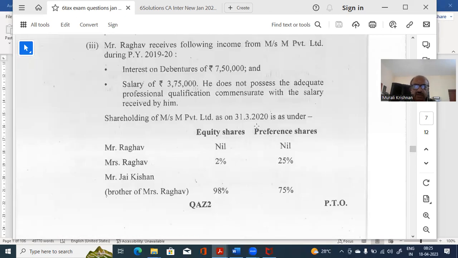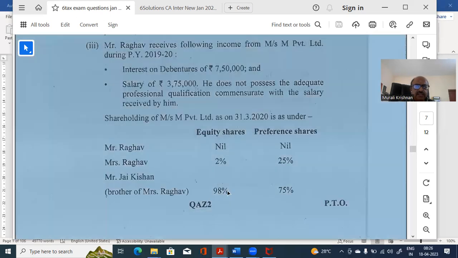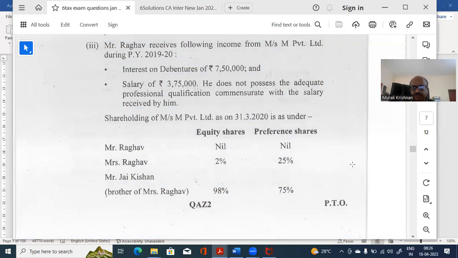Now, apart from that, they have given the shareholding pattern for the company M Limited. Because in this company, if you look at it, Miss Jayakrishnan's brother is a problem. He is having this holding. But what is the implication? We'll see.